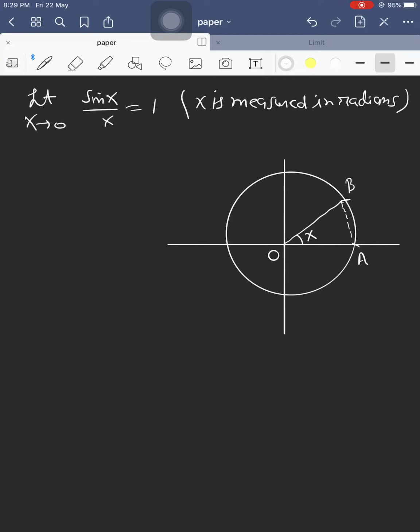Draw the tangent at A and extend OB. Suppose OB intersects the tangent at point C. Then clearly the triangle OAC is a right angle triangle, because OA is the radius and AC is the tangent, and we know that the tangent is perpendicular to the radius through the point of contact.